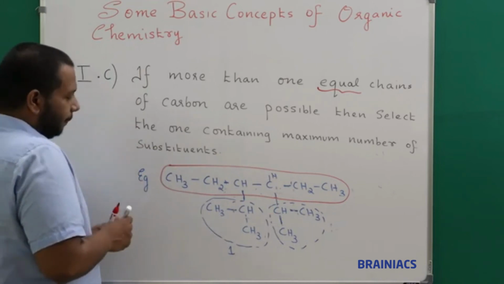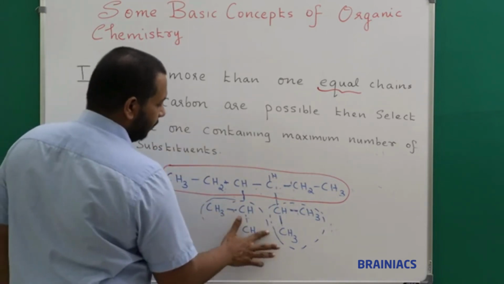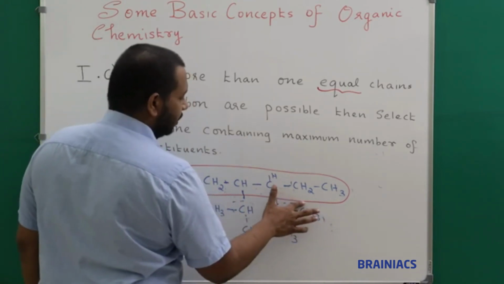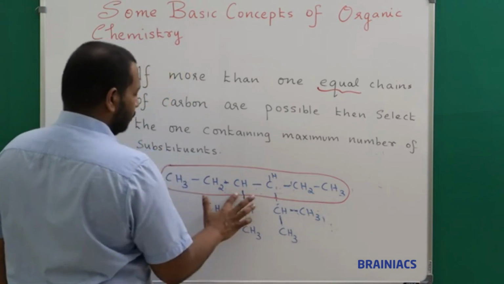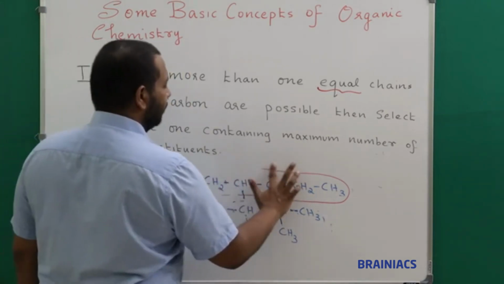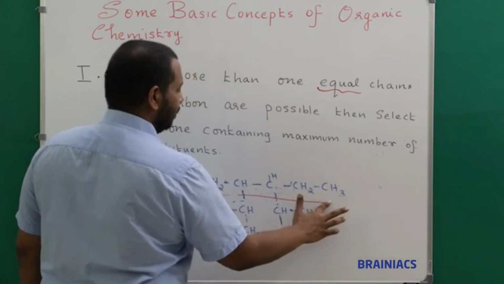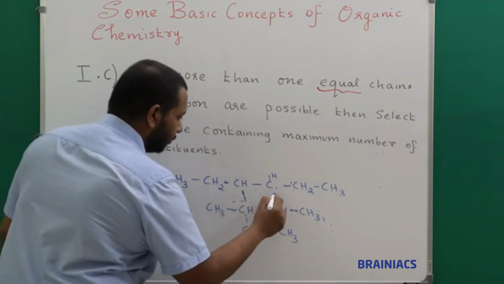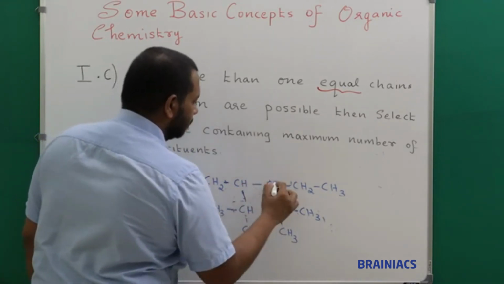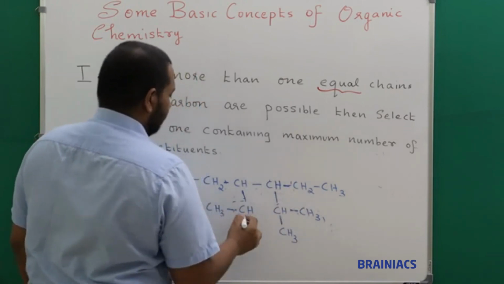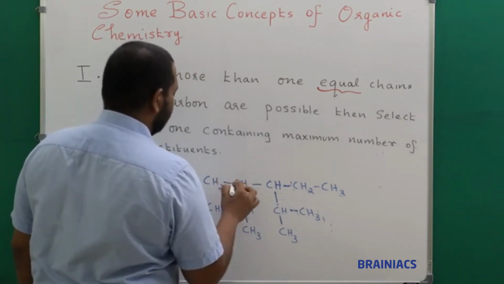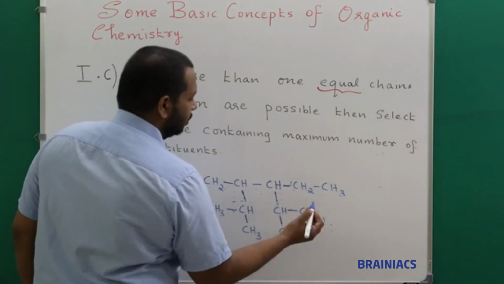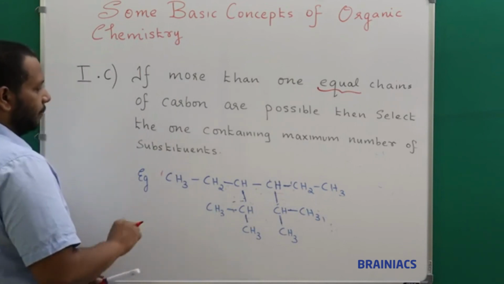Now we will see another path. So this also I am rubbing. I am going in detail for your understanding, otherwise this becomes confusion for you. I am just rubbing and we will choose another path and count the number of substituents. Let me put it more clear for you. Let me choose another path, then you will get a fair idea, I hope. Now I am going to choose a path something like this.